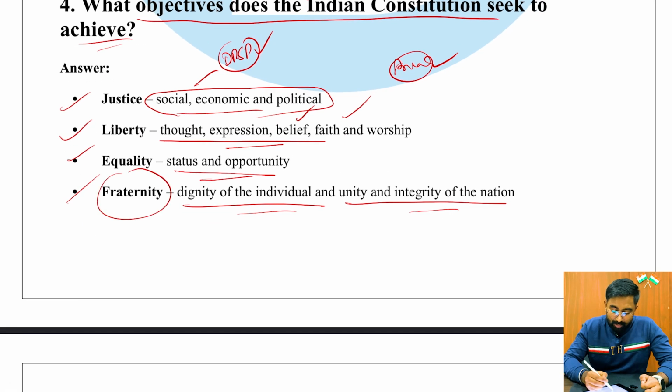And talking about fraternity, Dr. B.R. Ambedkar rightfully said that without fraternity, unity and integrity, having justice or liberty makes absolutely no sense, right? So these are some of the important statements of who said what, and some of the important things which you have to remember. This would be very helpful even for the essay, mains answer writing, and especially you never know when UPSC might ask it in the prelims as well, right?